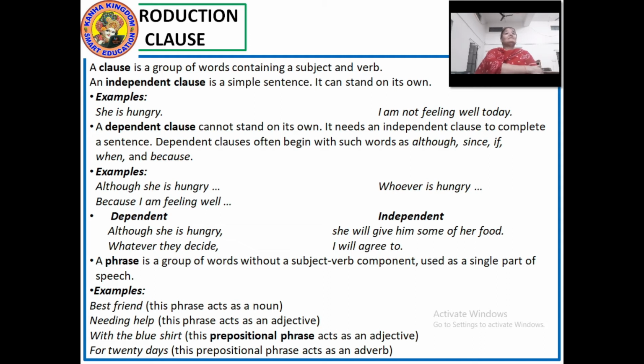Now, as I told you, the dependent clause needs the support of an independent clause. How? "Although she is hungry" is a dependent clause. Now, "Although she is hungry, she will give him some of her food." Attach these two sentences. You have to join them, and then you will see that one dependent clause and one independent clause, when joined together, make one complete sentence.